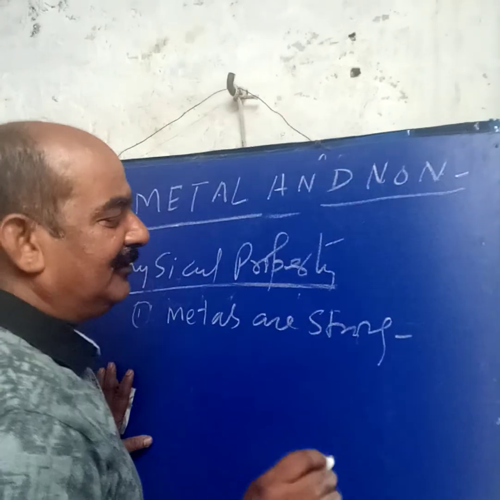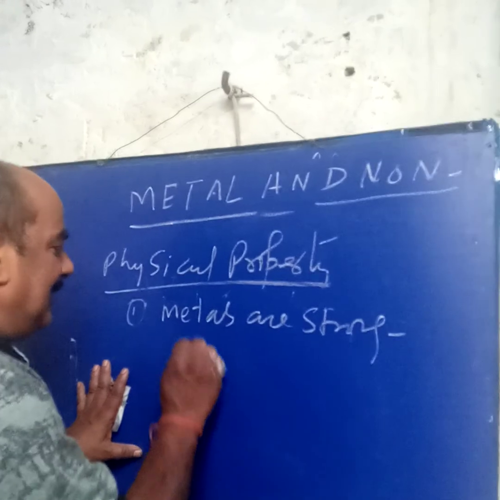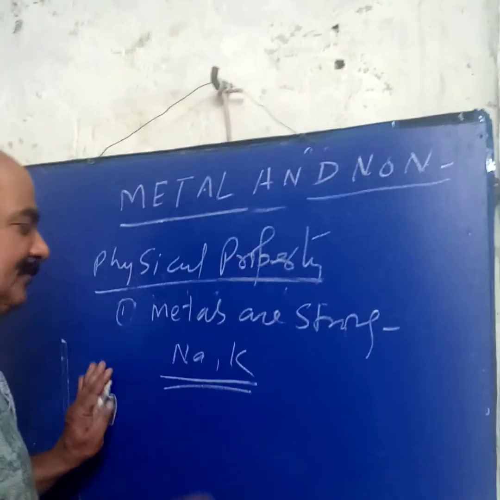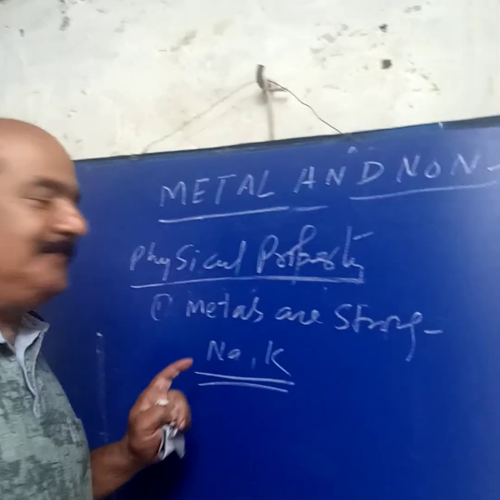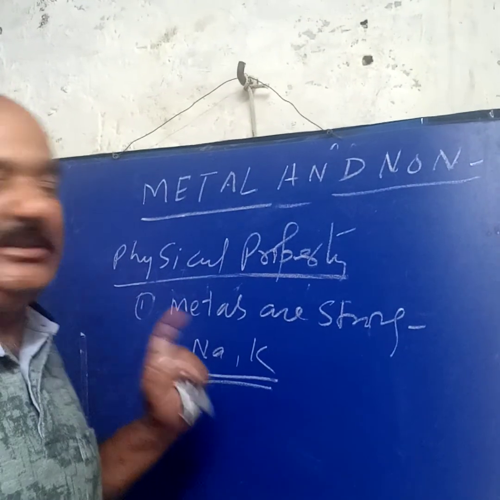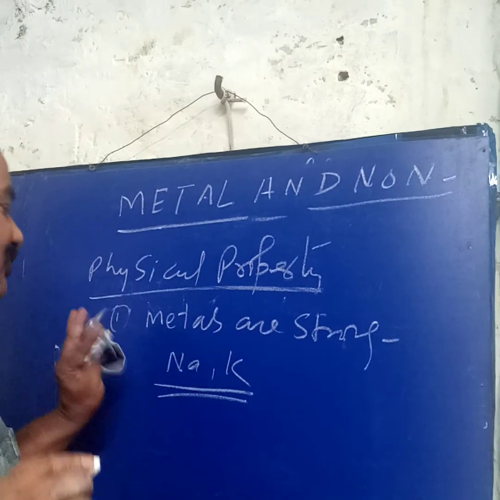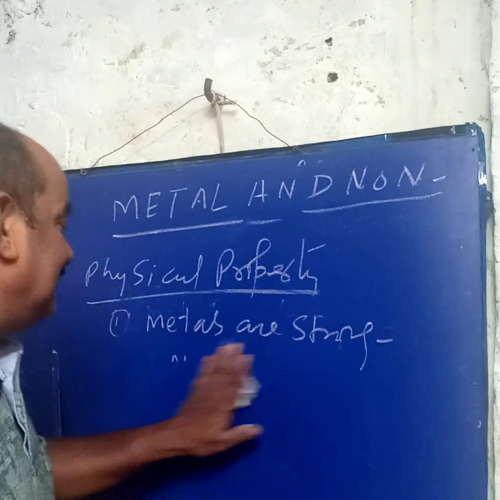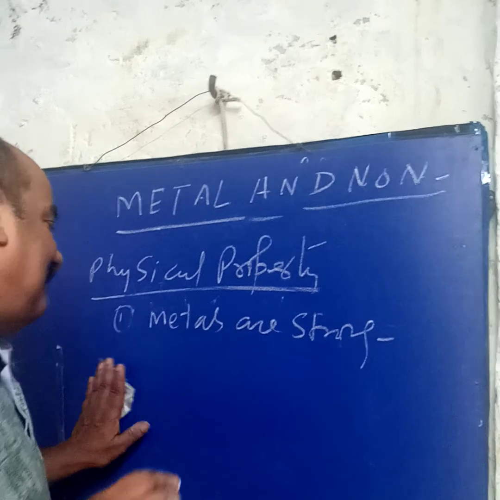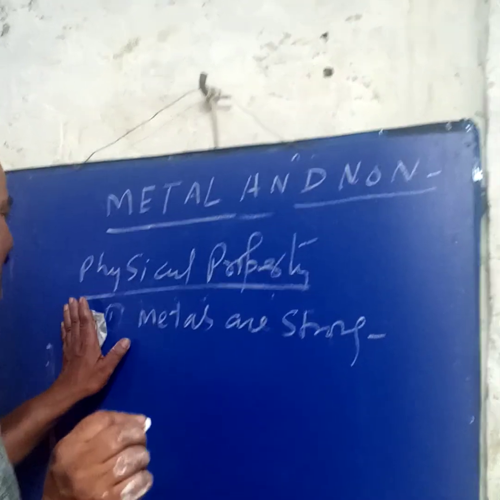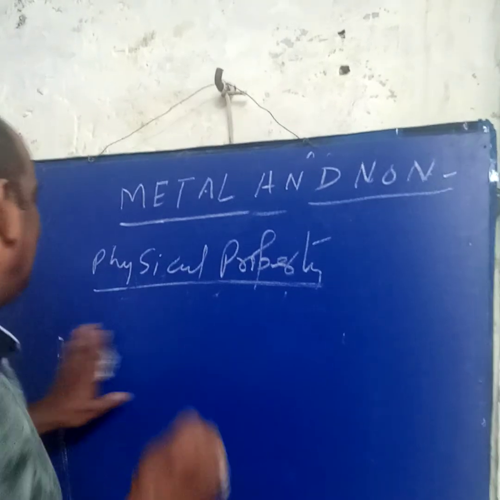Metals are strong, but remember, sodium and potassium are metals that are not strong. That's why one question asks: which metal can we cut with a knife? Then we can write sodium and potassium. Why? Because they are not strong. Sodium and potassium are metals, but not strong as metals. This is an exception. Metals are good conductors of electricity.